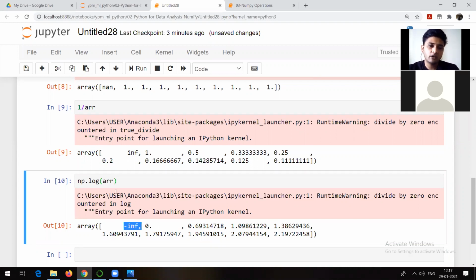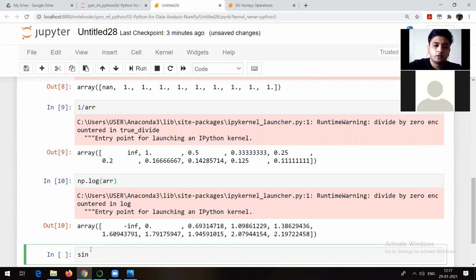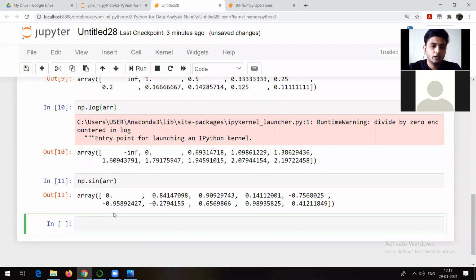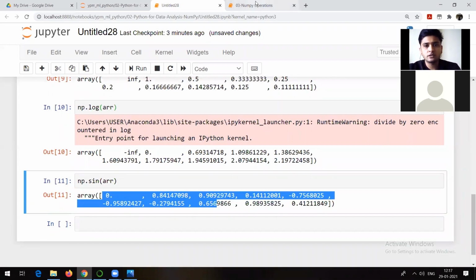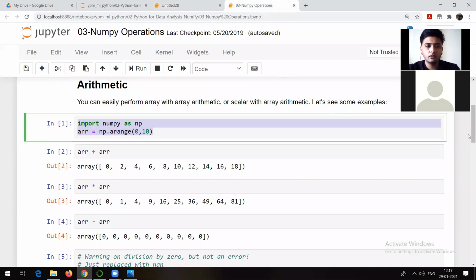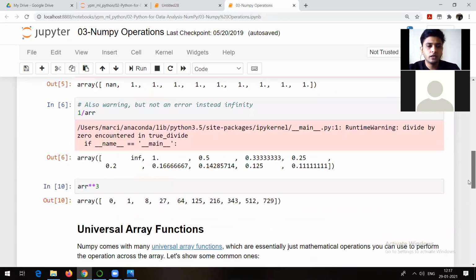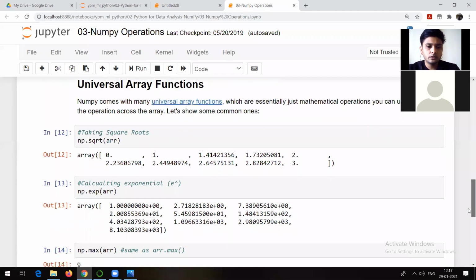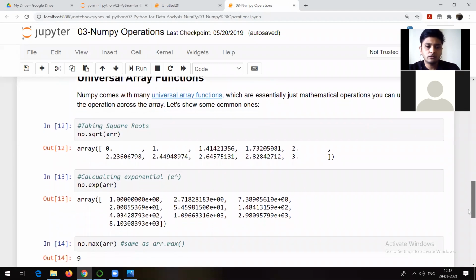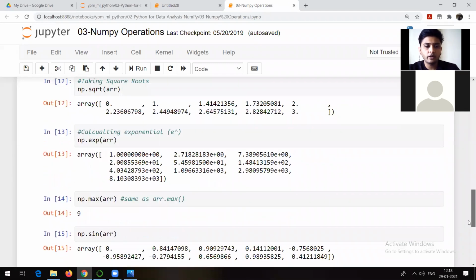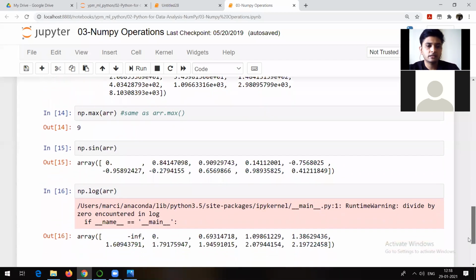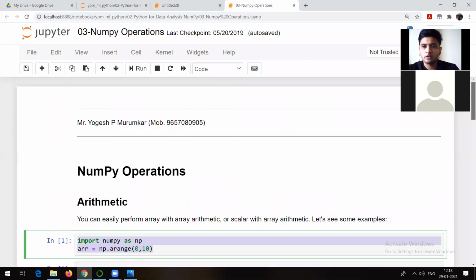And yes, in this kind of case, it is going to show you a warning also, but it is going to perform the operation. So obviously it should be np.sin. I'll be able to see this particular thing, and that's what is actually shown here. So remember, all these operations are possible with the help of NumPy. Talking about universal array functions, same thing: np.sqrt, np.sin, np.exp, max, all this is possible. Okay. I think this is what we have seen in the last session.